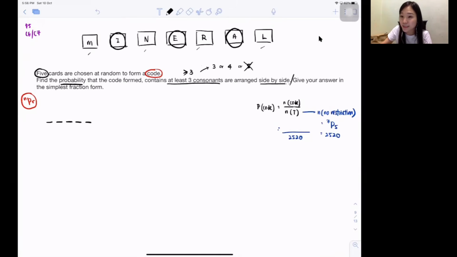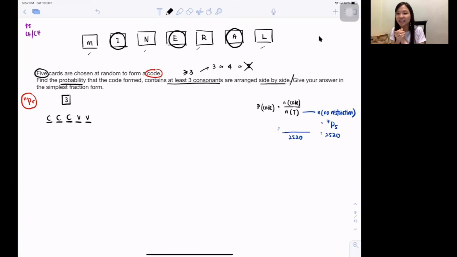And they say side by side. Side by side, that means next to each other. So this one, I cannot type them up because now you have more than 2. If only 2, you guys can tie them up. But now got 3, it will be very, very messy. So the best way is just to list out, okay? Not that hard one. Look, so they want 3 consonants side by side, right? So you can have consonant, consonant, consonant, vowel, vowel. Can you see that? So I'm doing 3 consonants now.